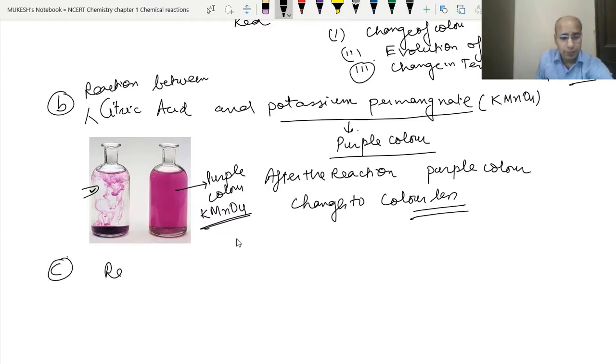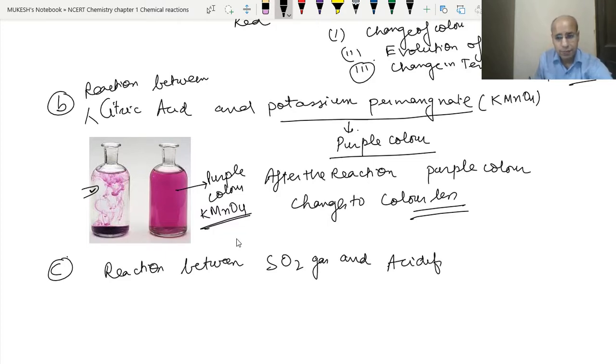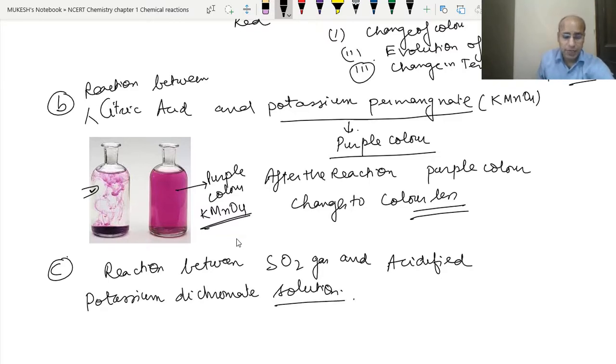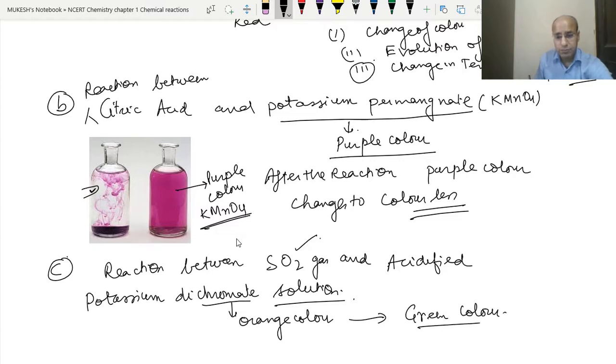See, the reaction between sulfur dioxide gas and acidified potassium dichromate solution. Okay, clear? See, acidified potassium dichromate solution has the orange color. Okay, and after the reaction with sulfur dioxide gas, it becomes green color. So the green color changes because of the reaction between the sulfur dioxide and potassium dichromate.